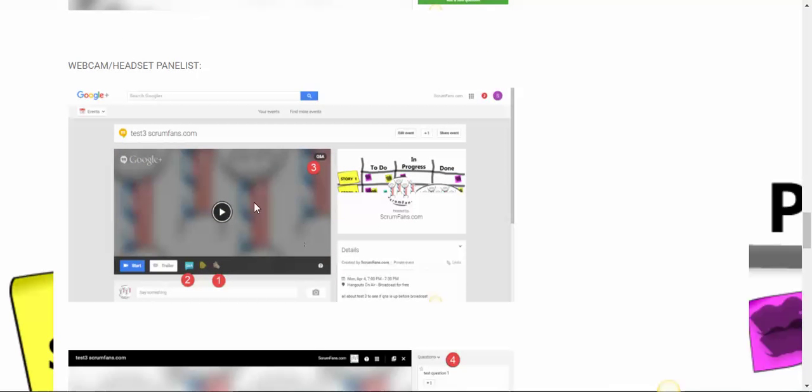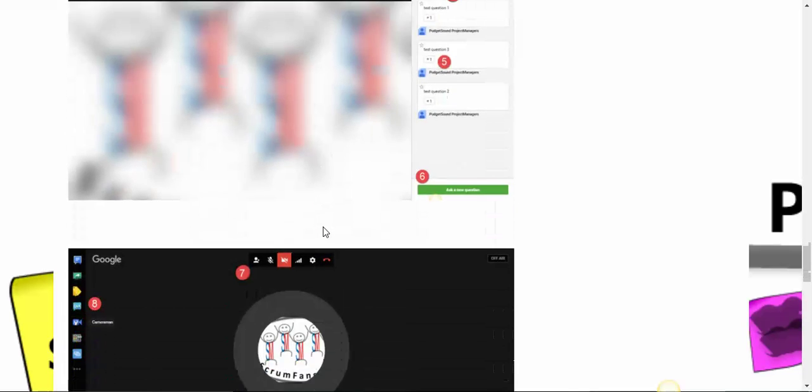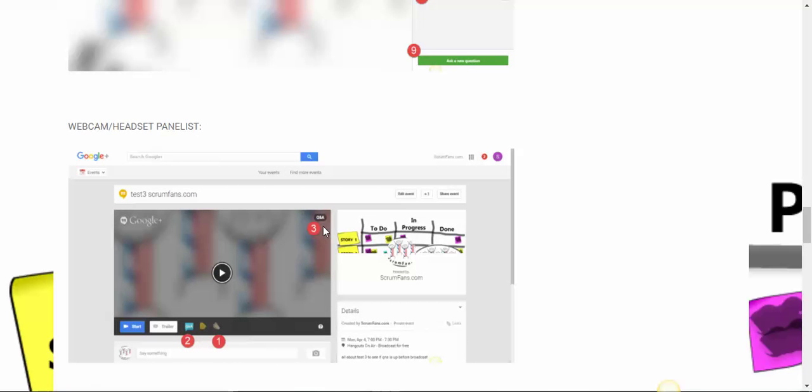If you just view this area ahead of time, you can also answer questions. Okay, so here's a view, this particular view that has these icons down here. If you're the owner of the Google Hangout, like myself, I organized this one, you'll see these extra icons.